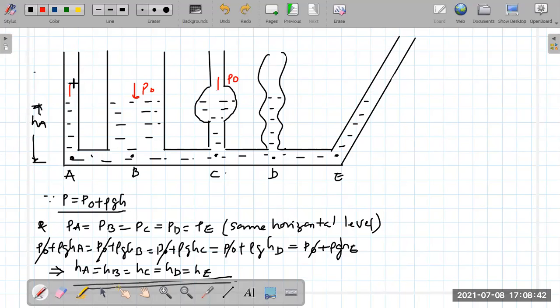So if there is some height difference, there will be some pressure difference created. That pressure difference will compensate if at all there are any inequalities in the heights. Got the point? So all of them will maintain the same height. Is that okay?